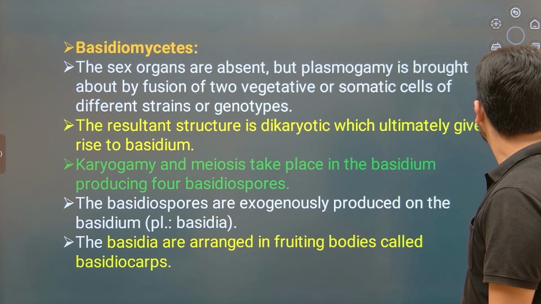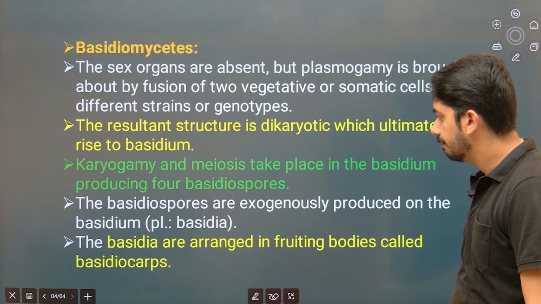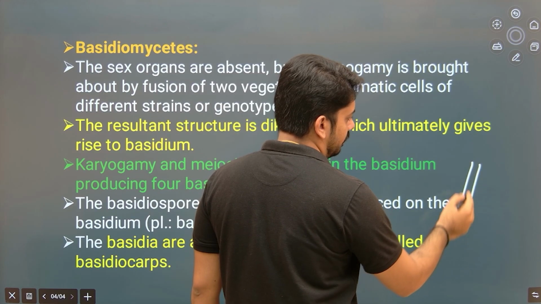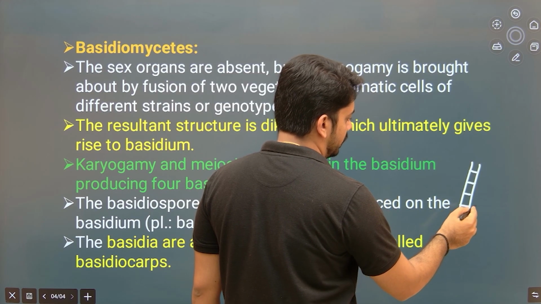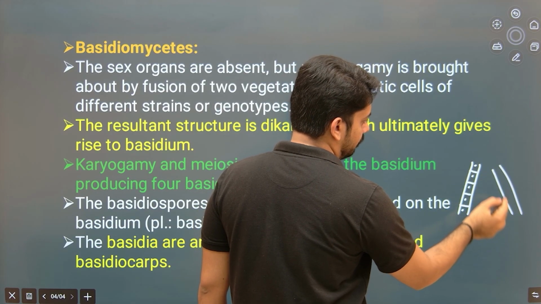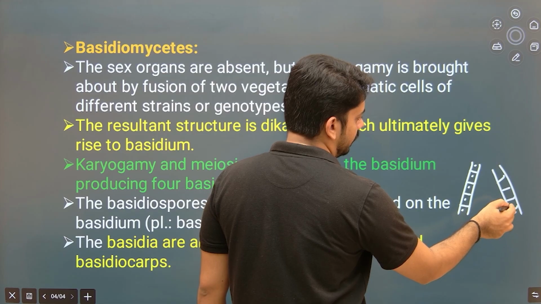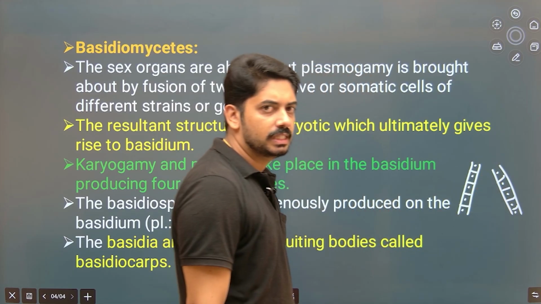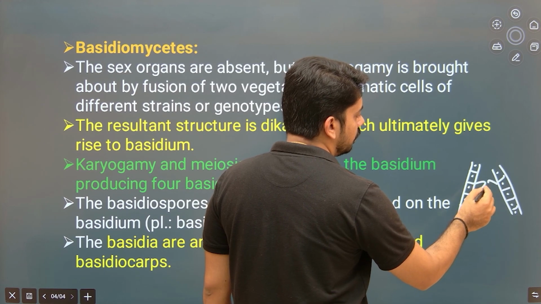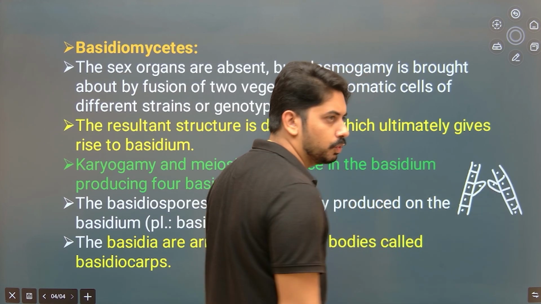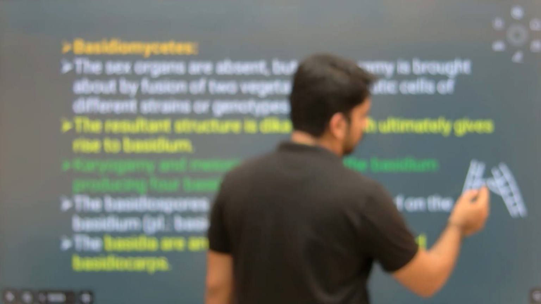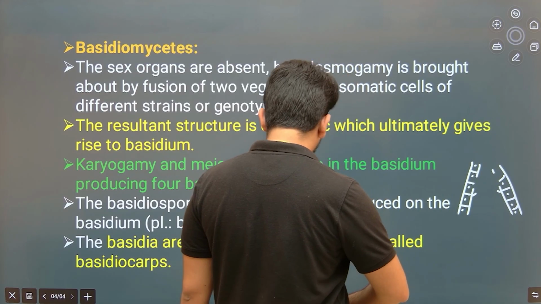Now let us take one diagram for better understanding. Here I will draw. So there are 2 compatible hyphae. As we know, Ascomycetes and Basidiomycetes have septate hyphae. So these 2 are the compatible hyphae. Let us consider these 2 hyphae of the fungus belong to the same species. Now cells of these 2 hyphae fuse. That we call plasmogamy. Let us consider here it has undergone fusion.